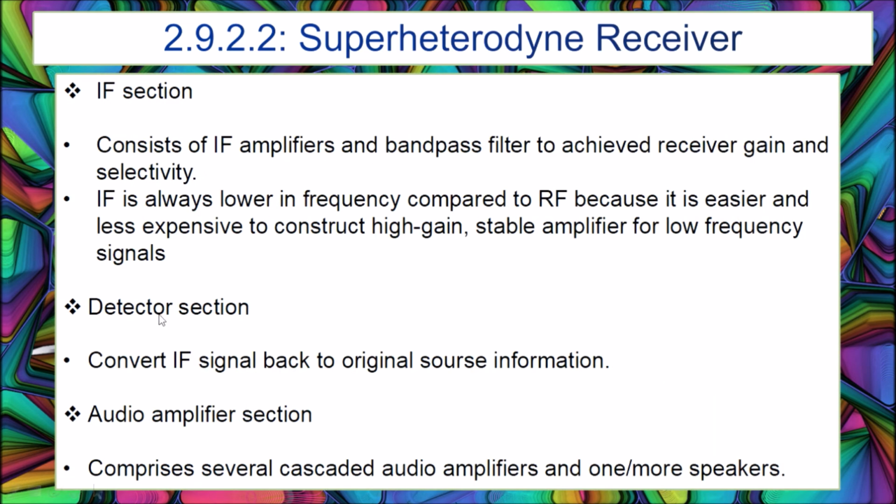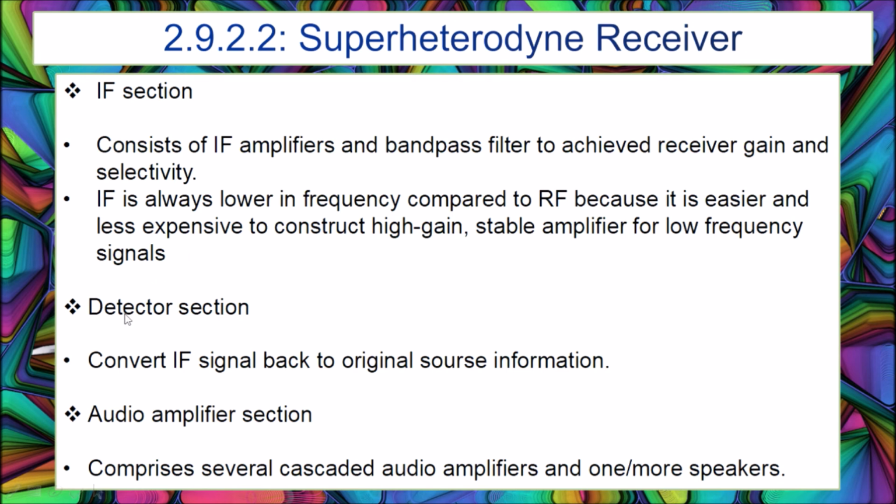Next, the IF section. The IF section consists of an IF amplifier and a bandpass filter used to achieve receiver gain and selectivity. IF is always lower in frequency compared to RF because it is easier and less expensive.